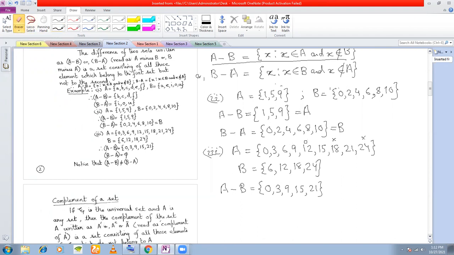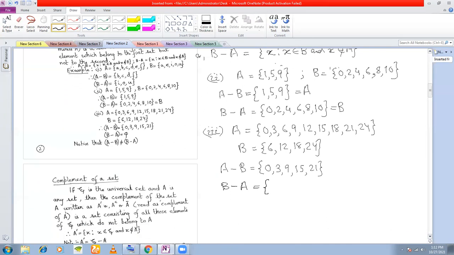Now let's see how to write B minus A. B minus A, you have to write all the elements of B from which all the elements common to A and B have been removed. See that all the elements of B have to be removed. All are common, right? So B minus A is a null set. Okay, clear with this?